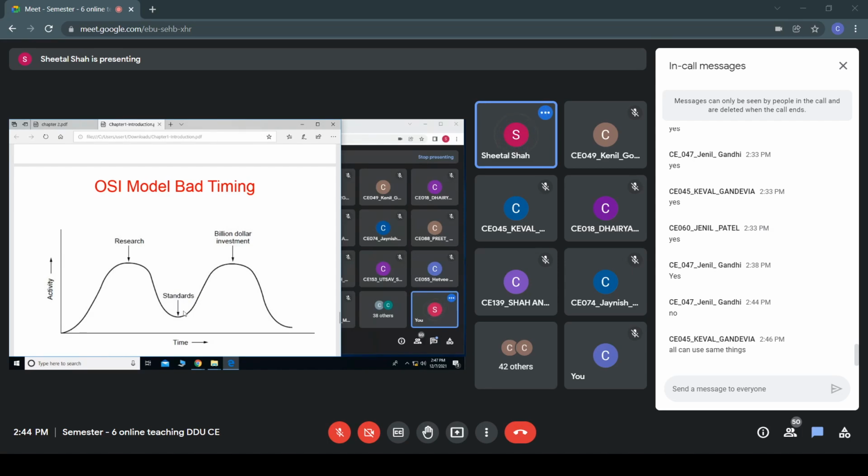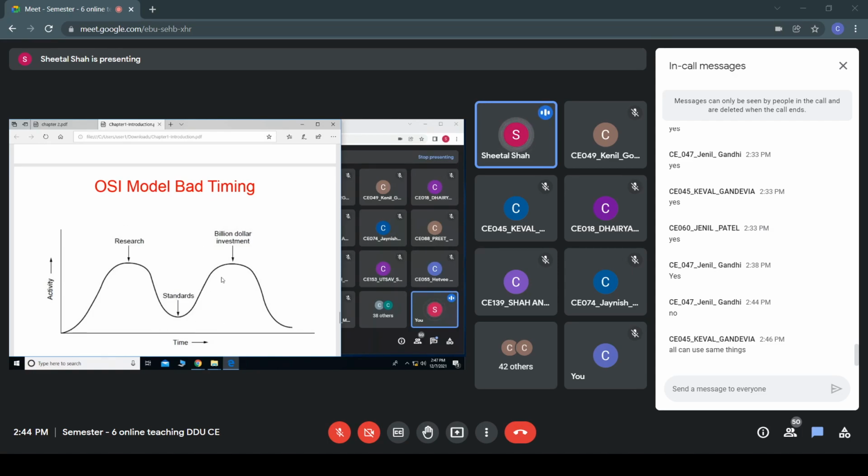Or suppose it waits for the research work to finish, and after a long time it starts placing its standards, then what happens? Before the standards have been established or declared, the investment has already been done by the investors, and all of them would prepare their own thing by their own standards.